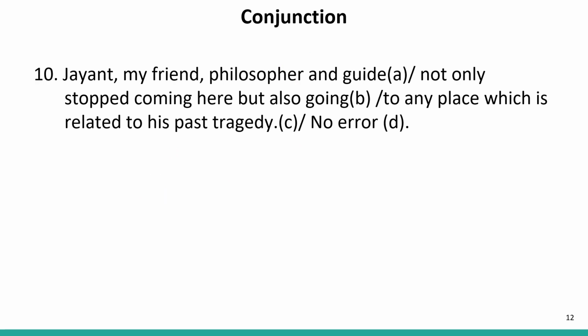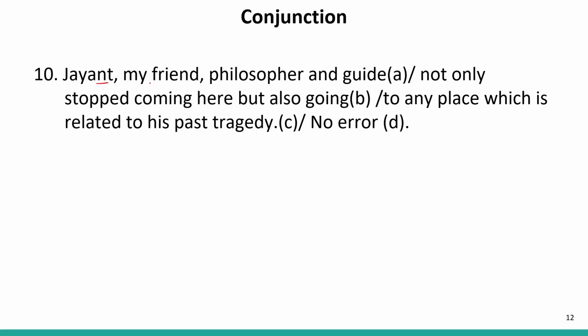Well, let us move to the next question now. Jayant, my friend, philosopher and guide, not only stopped coming here but also going to any place which is related to his past tragedy. Now, I have told you in the theory classes or in the concept classes that whenever we use either or, not only but also, neither nor, both and, position matters. Now, in this sentence, we can see that we have two options or two things that are included.